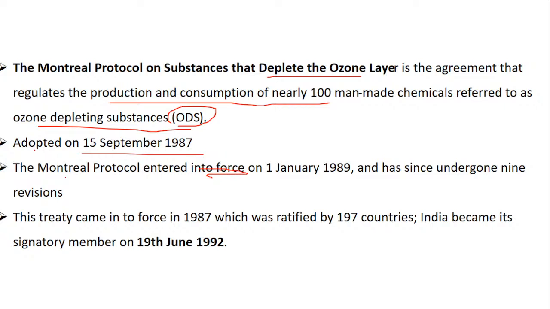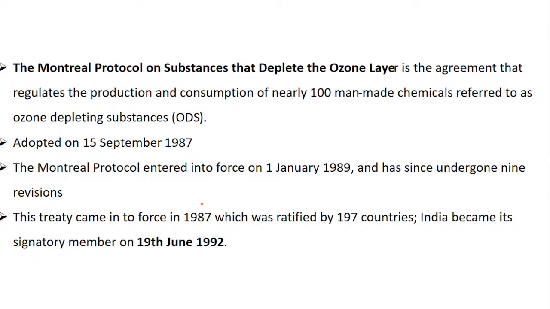Now see, these two dates also can confuse you. Normally there is no such question seen, only one or two questions were seen on protocol. That is also basic, but they can go deep, the way they are going deep into development goals also. So the protocol entered into force in 1989 and was adopted in 1987.